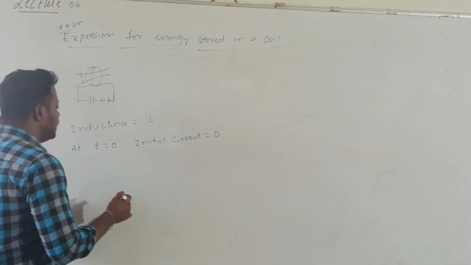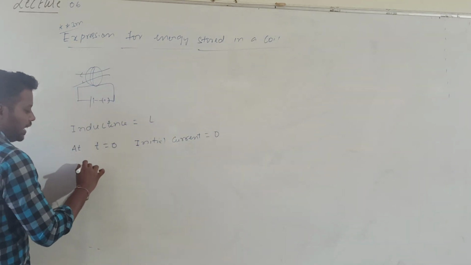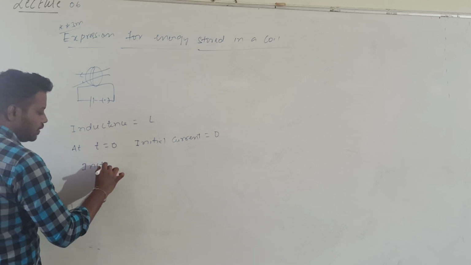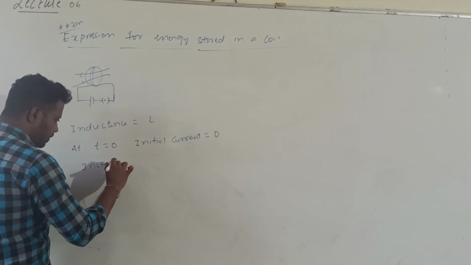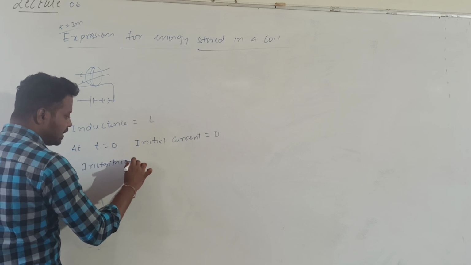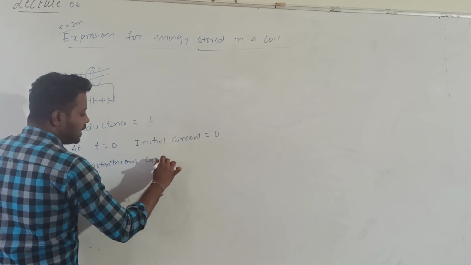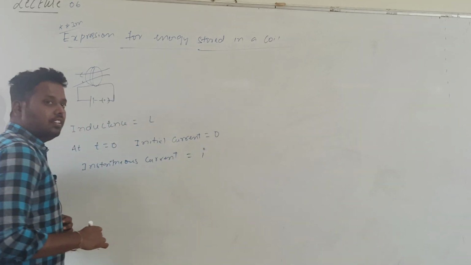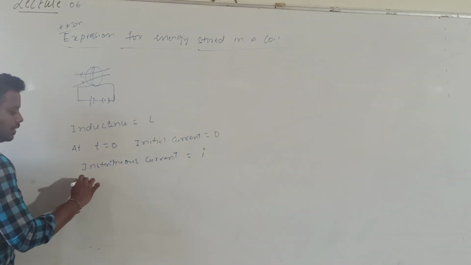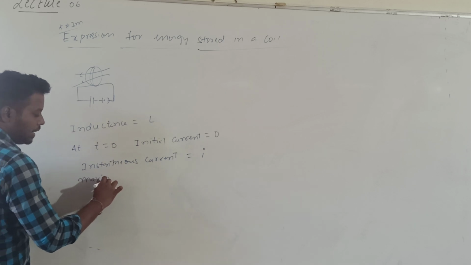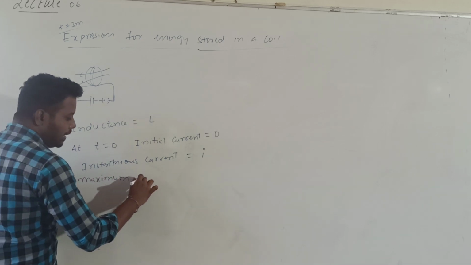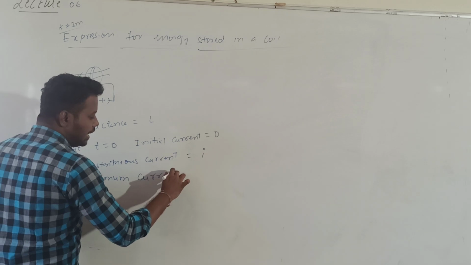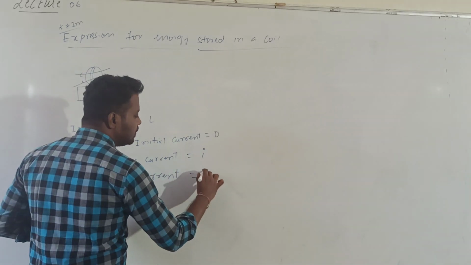So let us suppose, at a particular time, the instantaneous current in the coil, let me call I. And the maximum current which can be obtained, let me call I0.